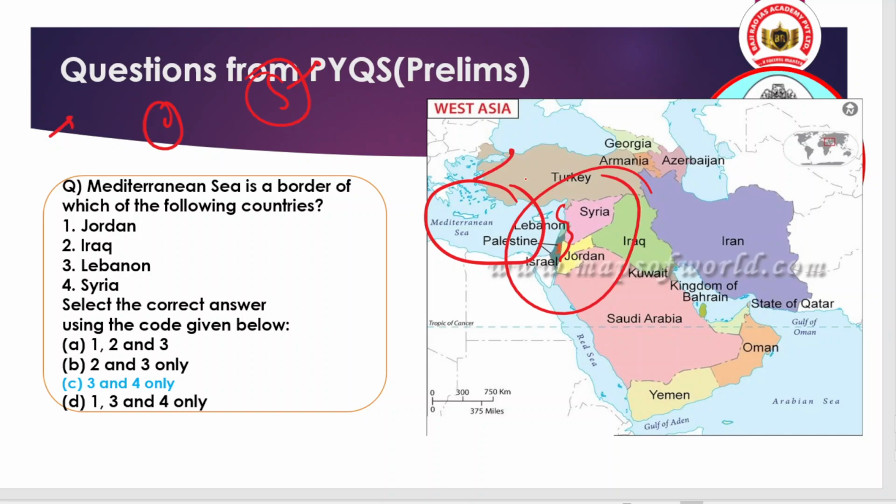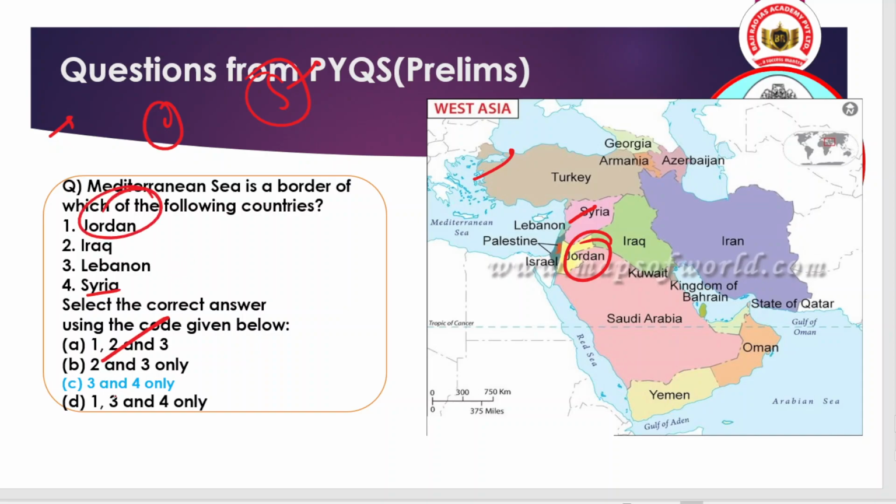So the country you are seeing here is Syria. Okay, so you can see here that Syria is basically bordering the Mediterranean Sea. So if option 4 is not there, you can eliminate it. Now we are left with option C or D. When we talk about Jordan, Jordan does not share a border with the Mediterranean Sea, so we will eliminate Jordan as well. So we are left with only option C, and option C is correct.